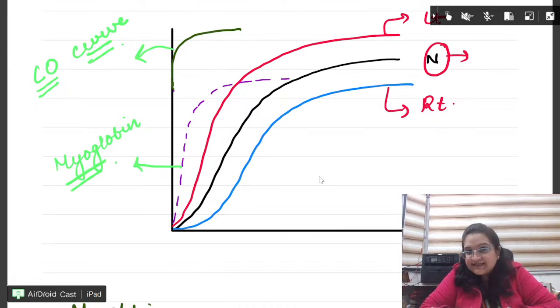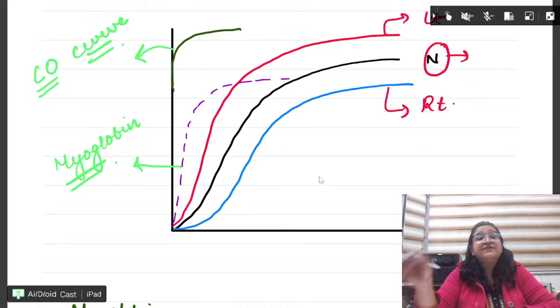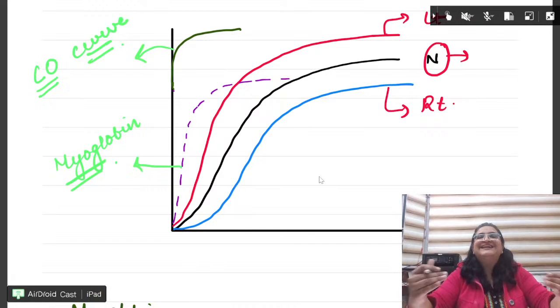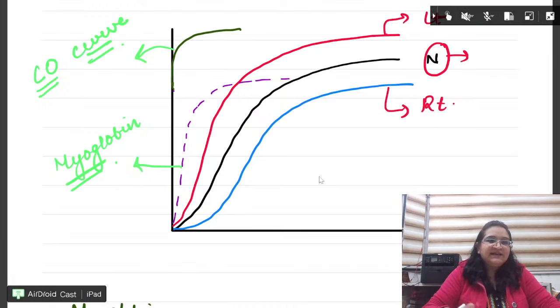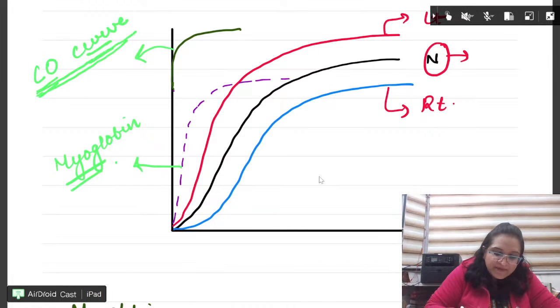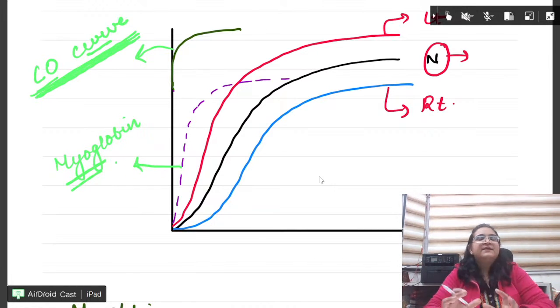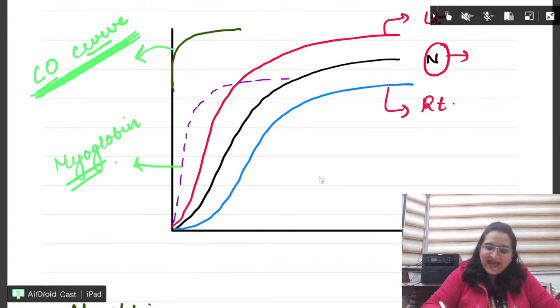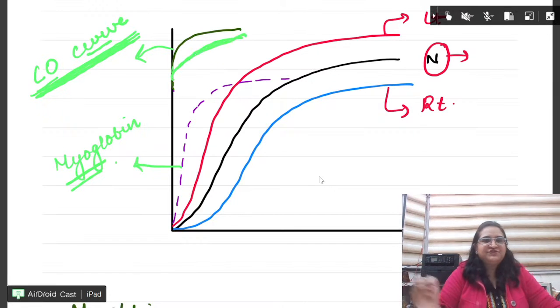Carbon monoxide, when it combines with oxygen, how much more affinity is there? Carbon monoxide has 210 times more affinity for hemoglobin than oxygen. Fine. CO2 around 20 times. Carbon monoxide around 210 times. Because of this carbon monoxide, in carbon monoxide poisoning, the curve is shifted to the left and it is on the extreme left.